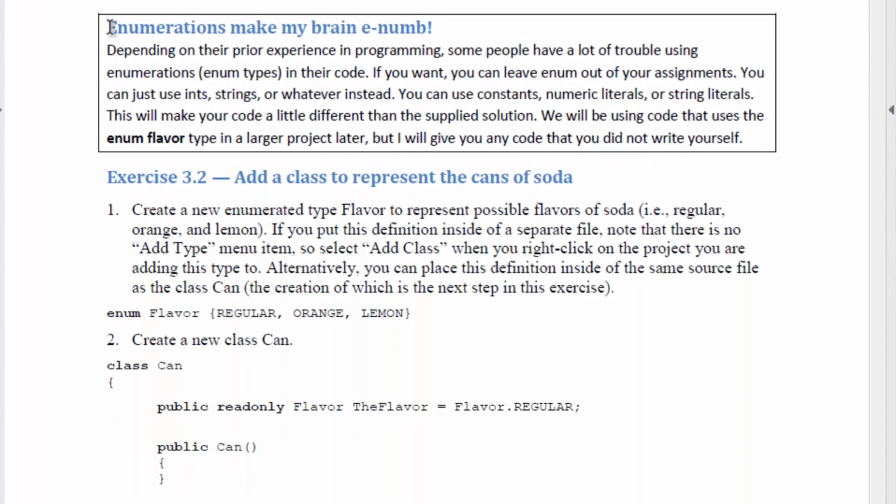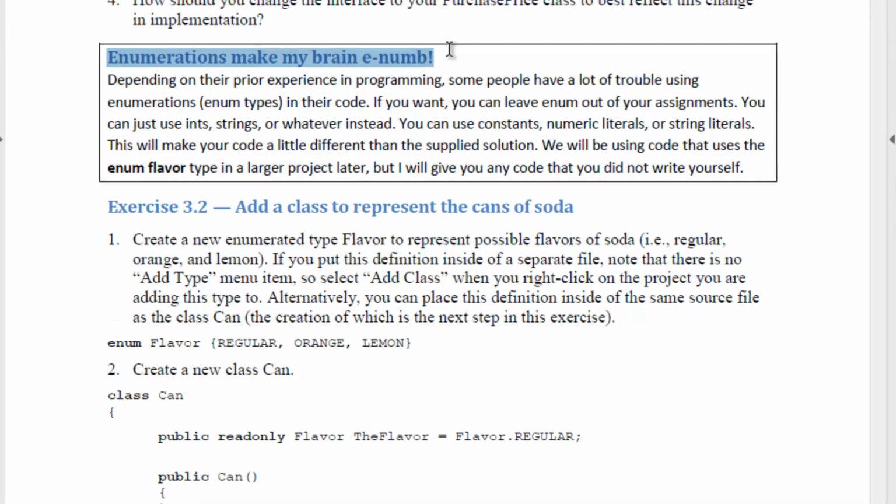For the next exercise, we're going to use enumerations, and some people, for whatever reason, have a lot of trouble figuring out enumerations. So if you're one of those people, you can go ahead and just use strings and ints and numeric literals. This will make the code a little bit different than the supplied solution. It'll also make it quite a bit easier. But if you're having trouble with figuring out where enumerations fit in, you can make that simplification.